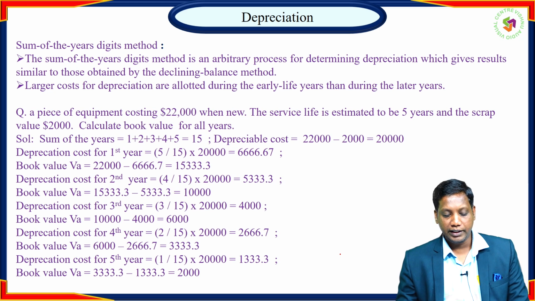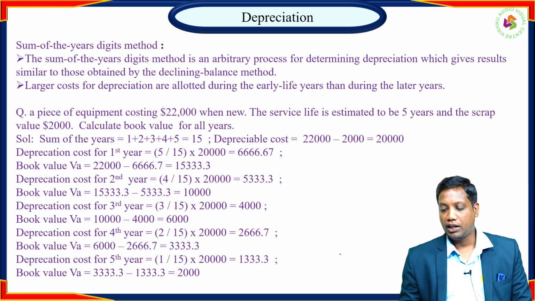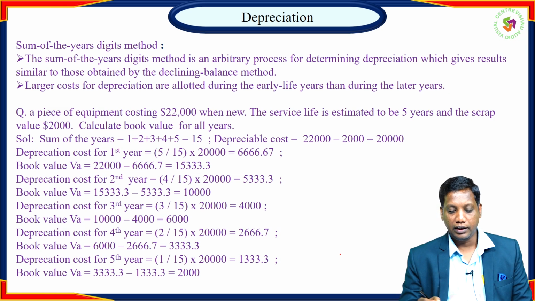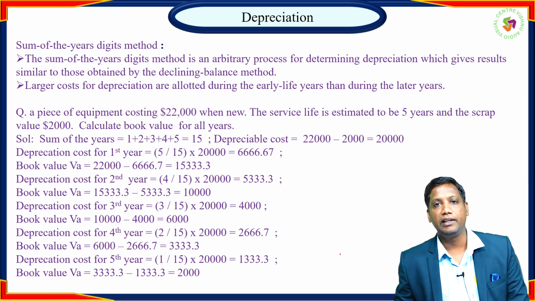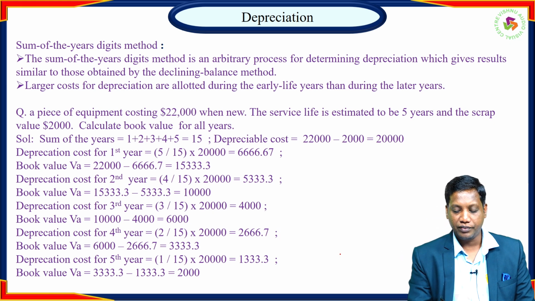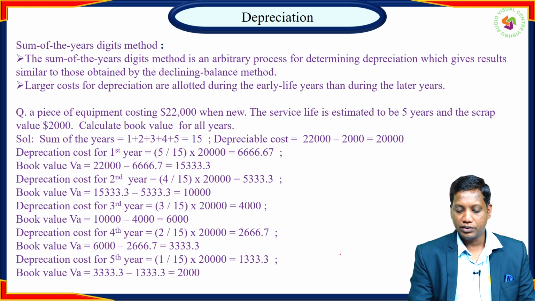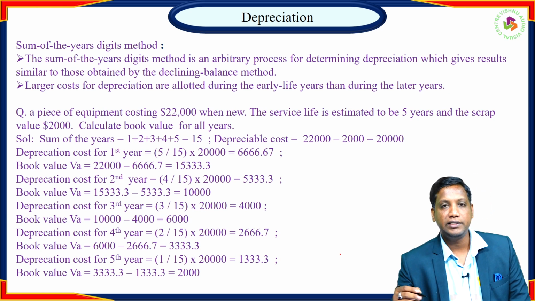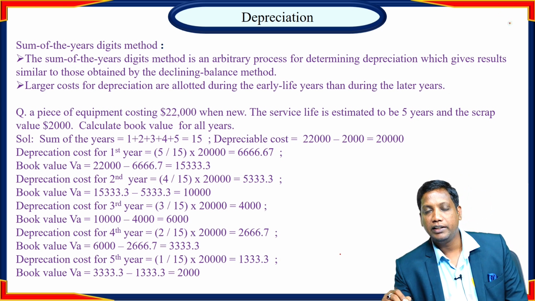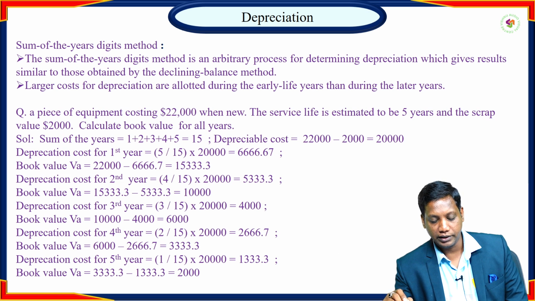In the sum of the years method, we will calculate the depreciation cost by summing the total number of years. While calculating the depreciation cost for the first year, we take sigma n by sigma n, where n is the number of years and sigma n is the sum of the total number of years, multiplied by the depreciable amount.